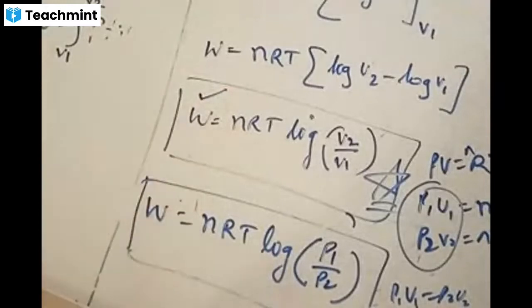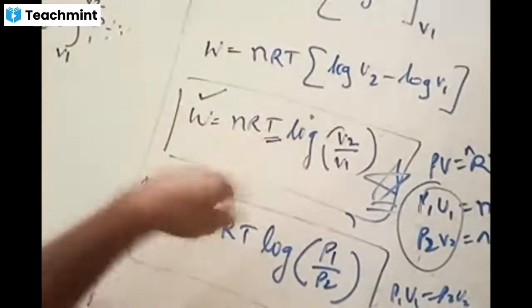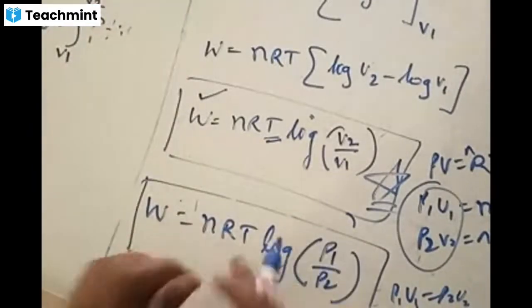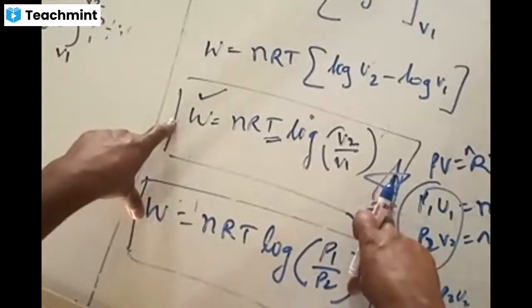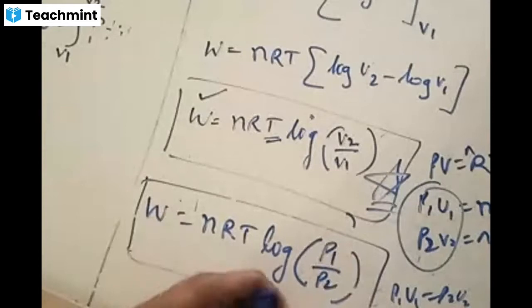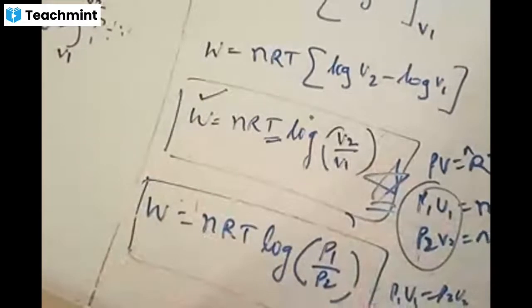And remember, for work done in an isothermal process, this value would be in your question. If you find only one temperature, it means it is at constant temperature. If in your question you find that temperature is changing, T1 and T2, then it is not an isothermal process. If temperature remains constant throughout, then you should apply this, whether he says isothermal process or not in the question. We want these formulas to solve numerical problems, and we should be able to identify by reading the question whether it is an isothermal process or not.